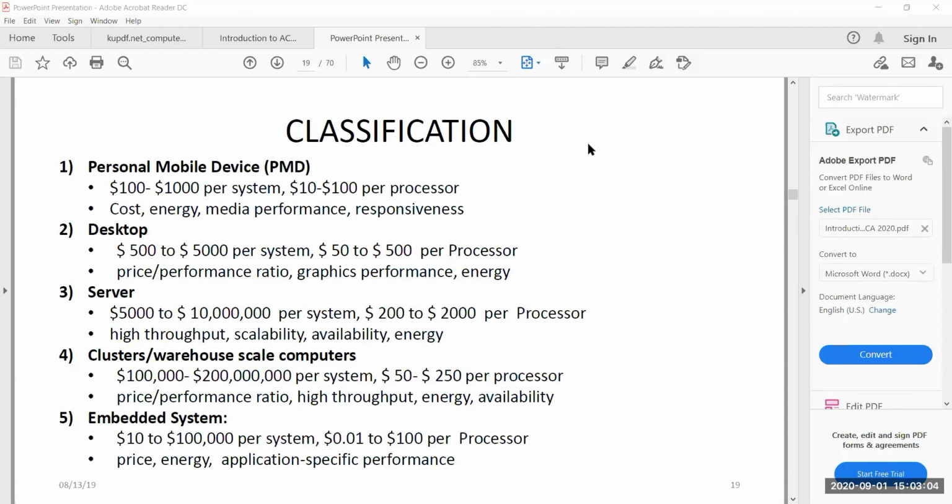When you are addressing many queries, we expect the response time to be very fast. So when you are searching for a particular product on Amazon, or when you are searching for something on Google, you don't expect to wait for a lot of time to get the response, isn't it? We expect a very high throughput. The other category is cluster scale computers. Any idea what these systems are?